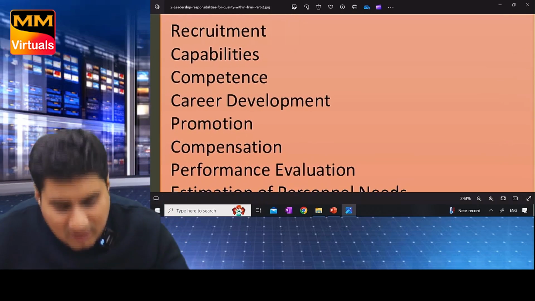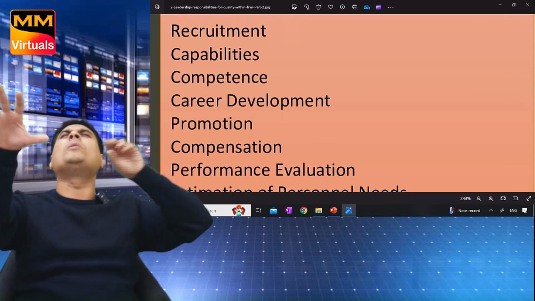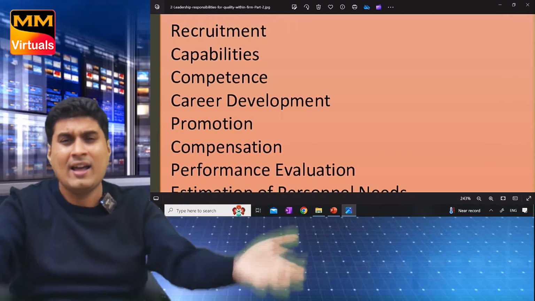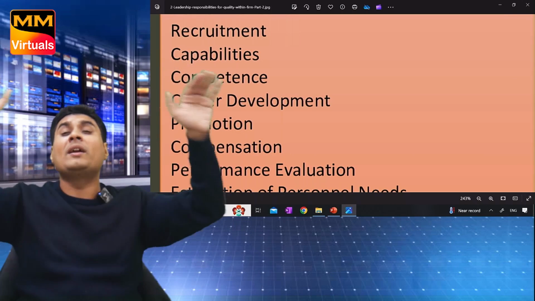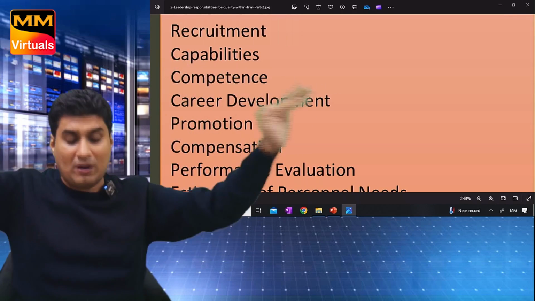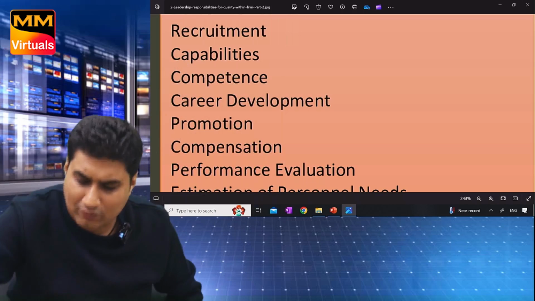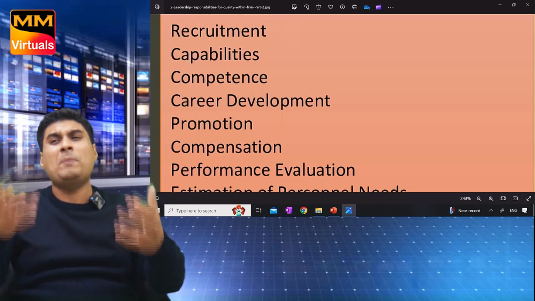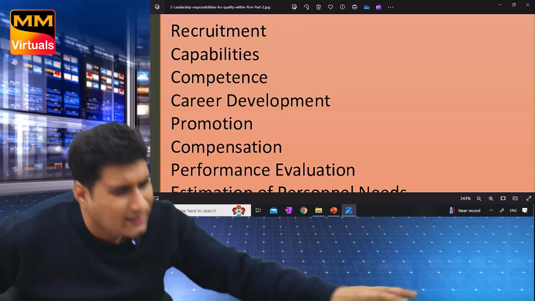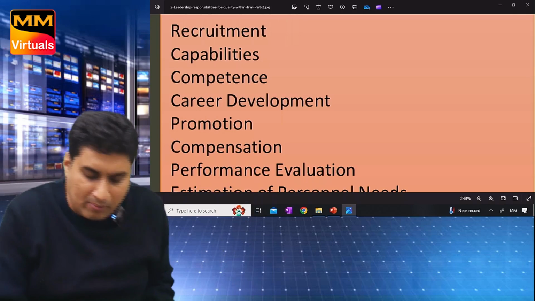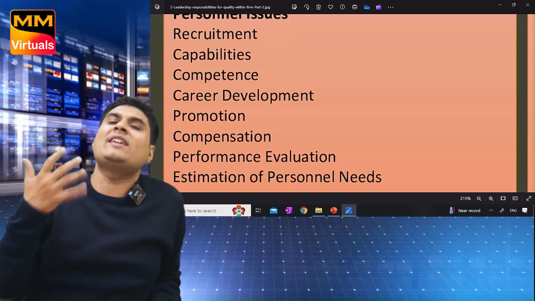So very simple. Recruitment. Whose recruitment? Capable, competent. Recruited. Now what will we do? Career development, promotion, promotion, promotion. After that, what do we do? Compensation, always paying more than what is required in the market. Then performance evaluation, and whatever are his personal needs.